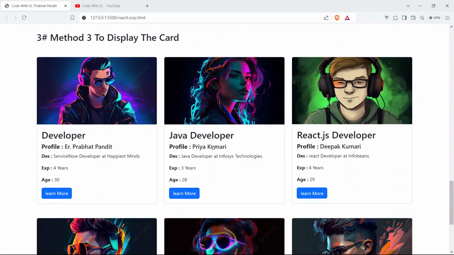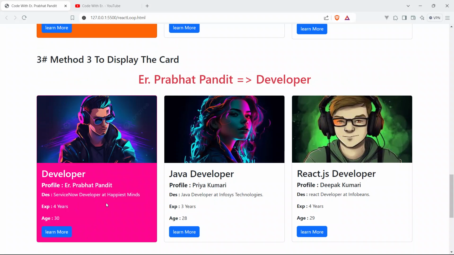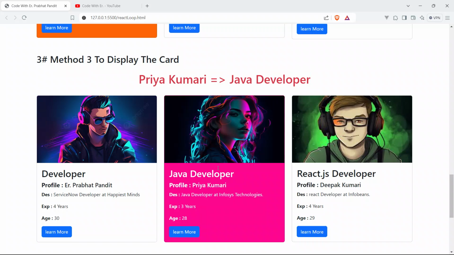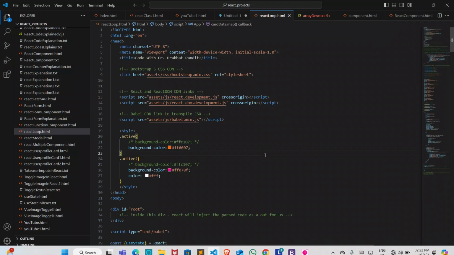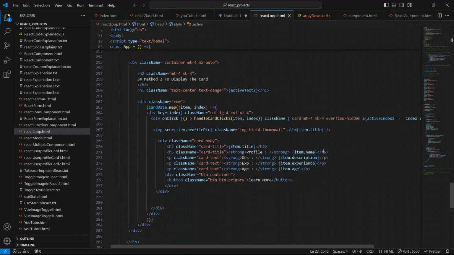So now come on the third method. So this is the third method to display cards, okay. So click here. So now this card is selected, and you can see here name is Prabhat Pandit, and he is a developer. Click on second card, okay. Let me just rectify this first. So this is the example, and first of all let me just put here name, okay. So this will be the name, and this will be the title, okay. So title, save your code.